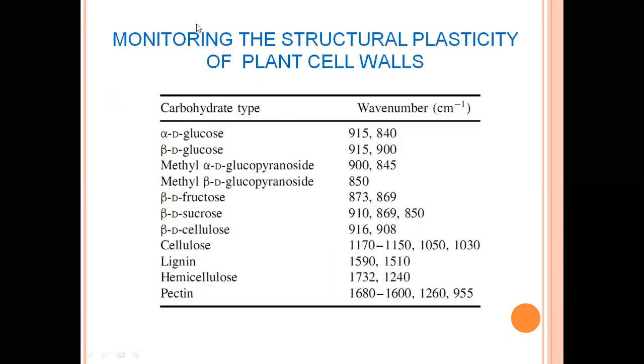What other things can we do? We can monitor the structural plasticity of plant cell walls. We can do this also using IR spectroscopy.